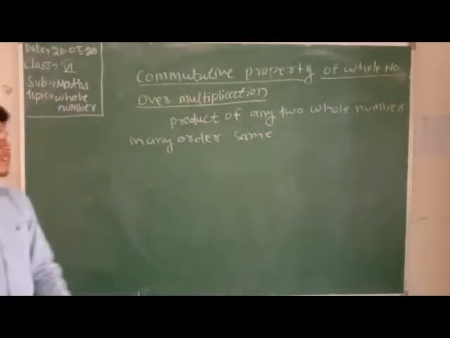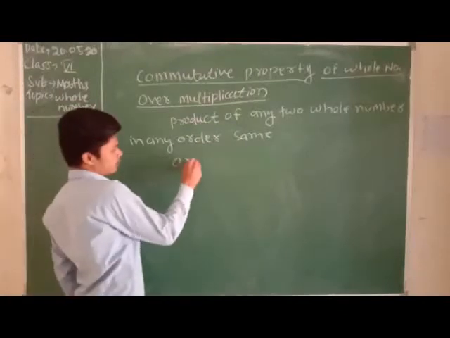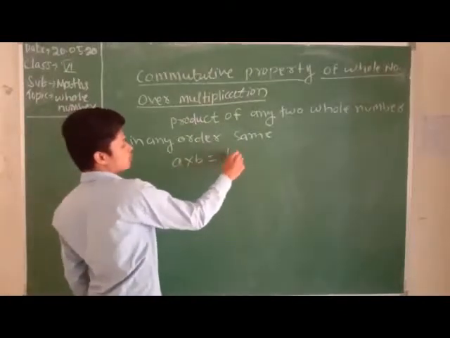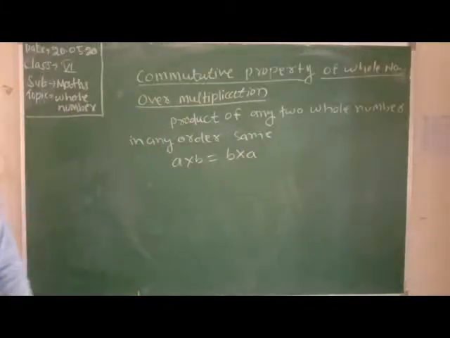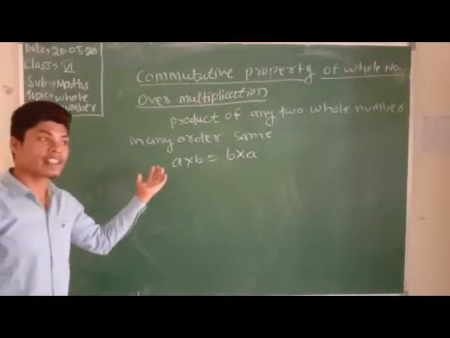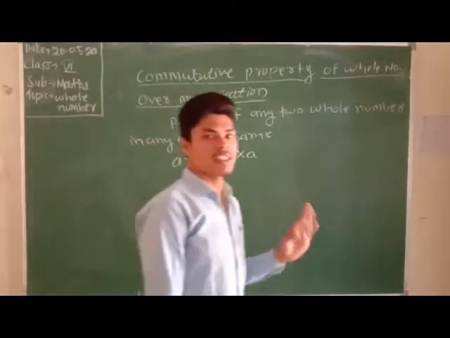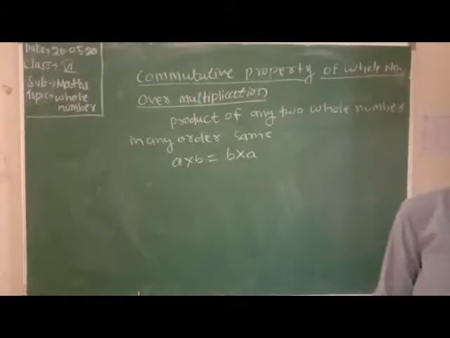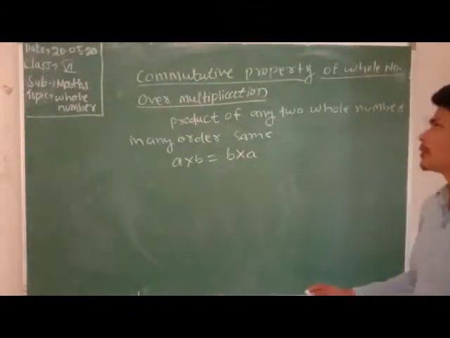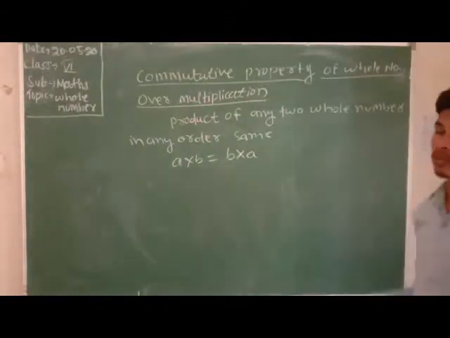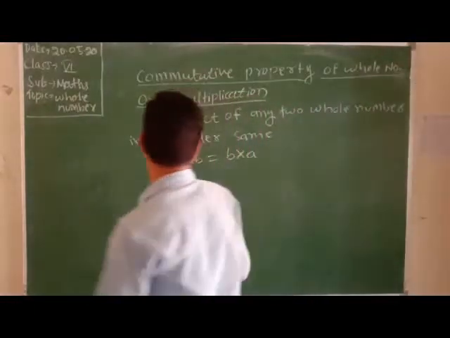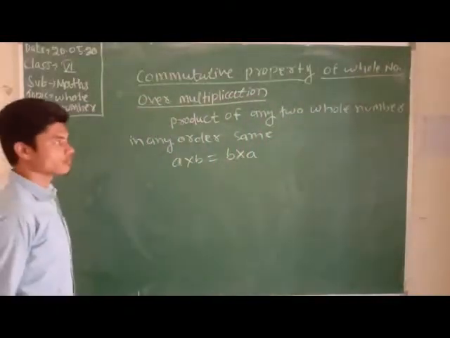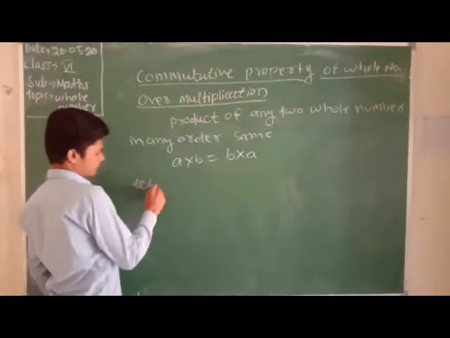That means here a into b equal to b into a. A into b equal to b into a. That means if you take two whole numbers and change their order, and their product is the same, then it is true for the commutative property over multiplication. Clear about the over multiplication?